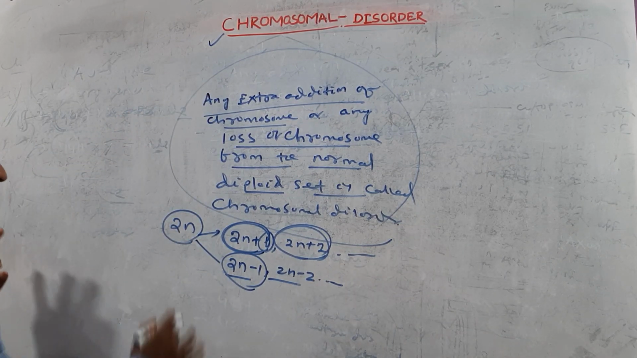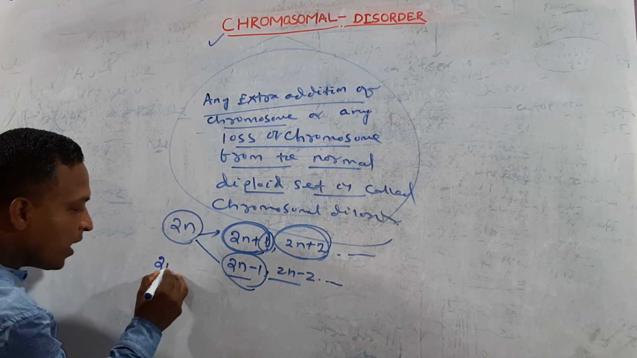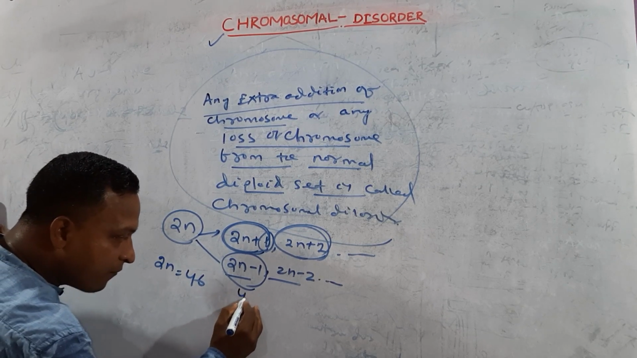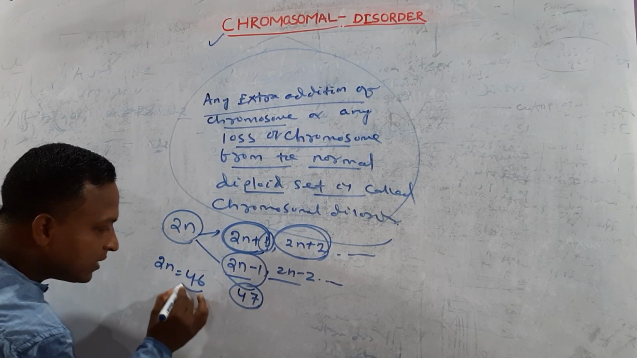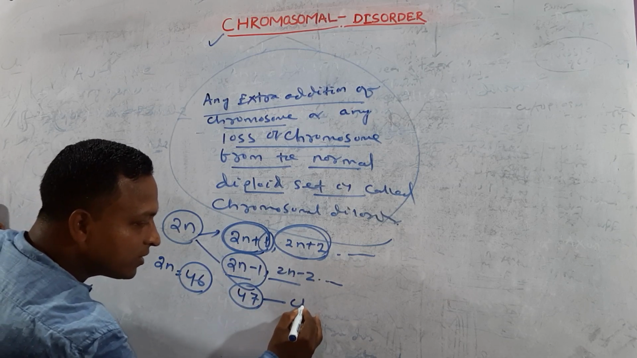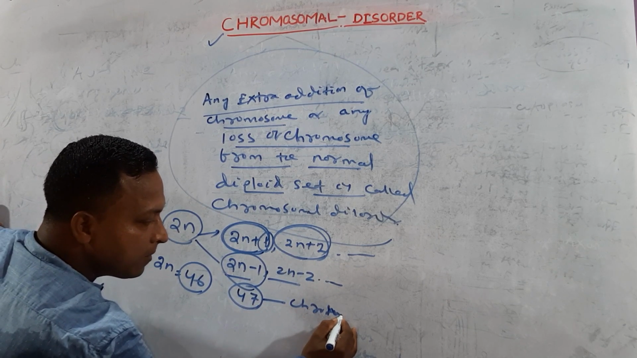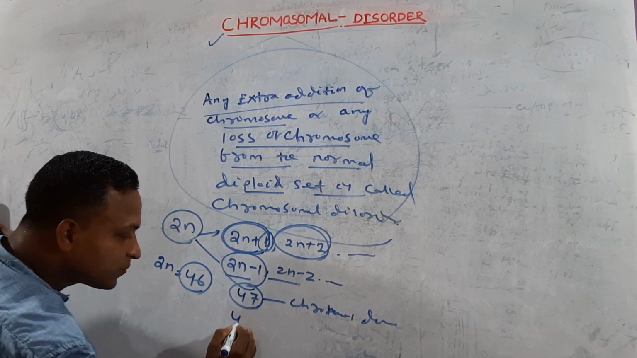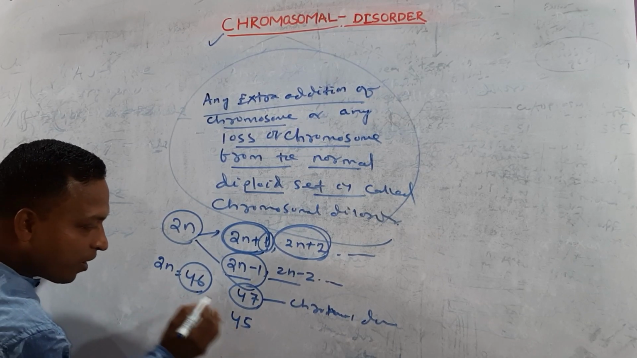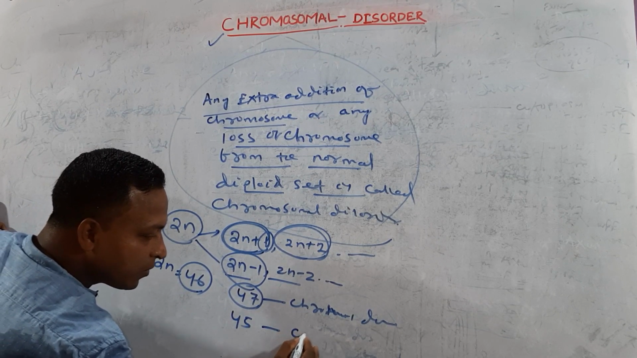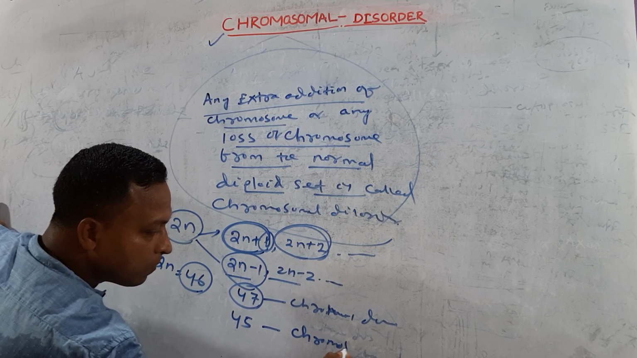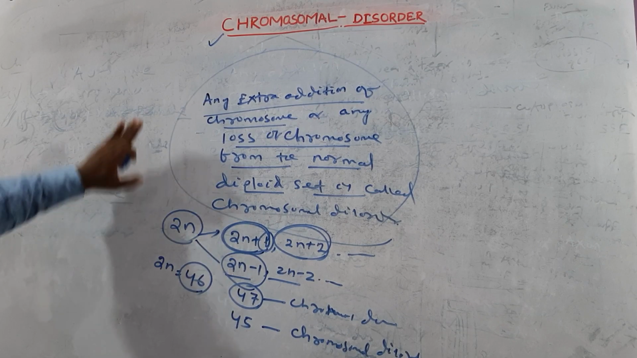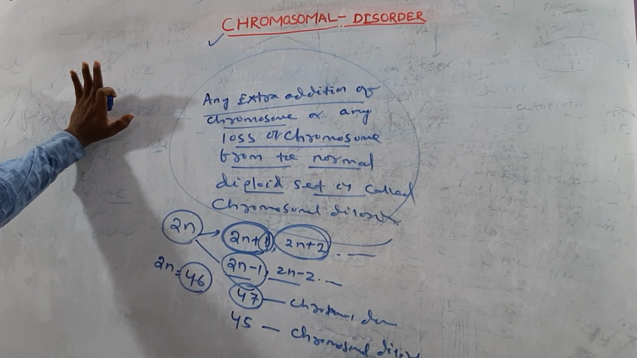Try to understand. Take an example. In case of human, 2n is equal to 46. If a person has 47 chromosomes instead of 46, then it goes with chromosomal disorder. If a person contains 45 chromosomes instead of 46, that person is also going with chromosomal disorder. So this is the basic fundamental about chromosomal disorder.